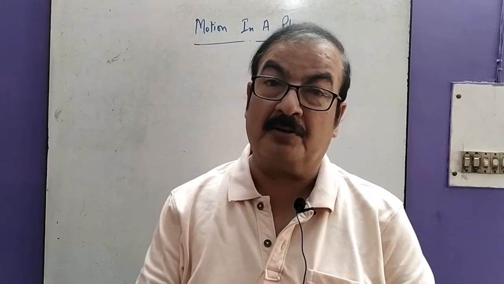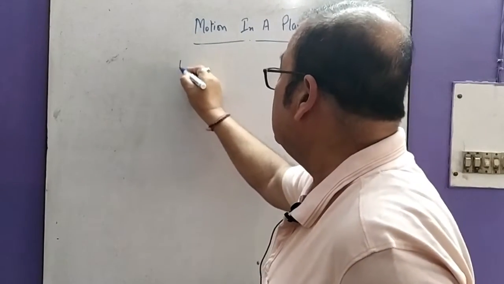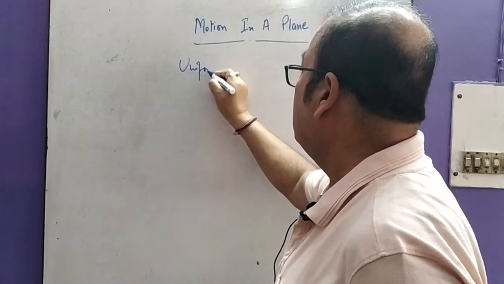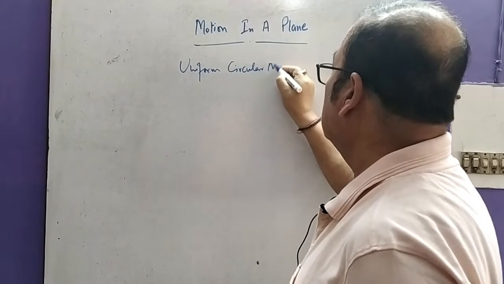Always remember. And therefore, in order to explain that, first we know what the main topic is, that is uniform circular motion.